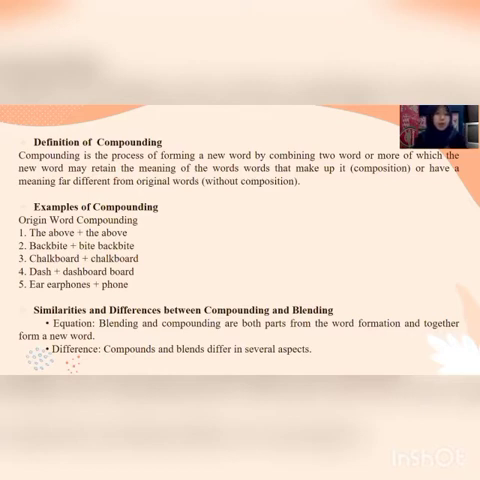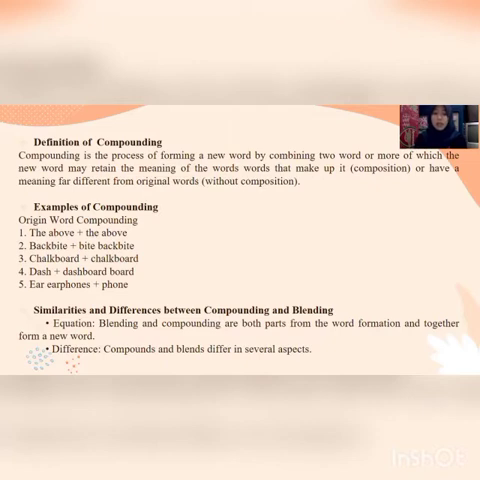And then, examples of compounding. The original words: above plus above. The second, back plus bite, backbite. Cold plus board, dash plus board, dashboard. And the last, ear plus phone, earphones.